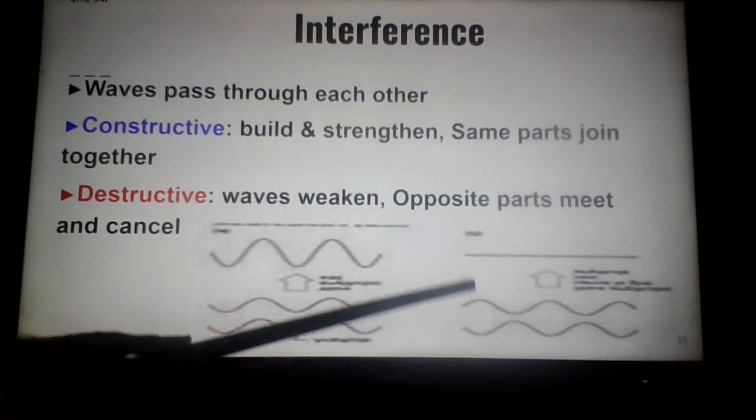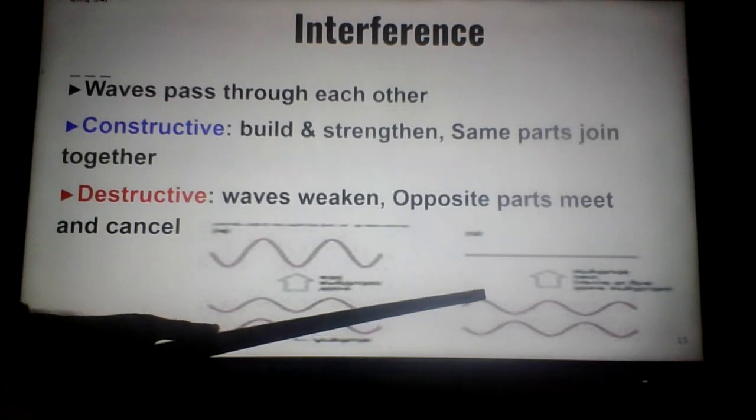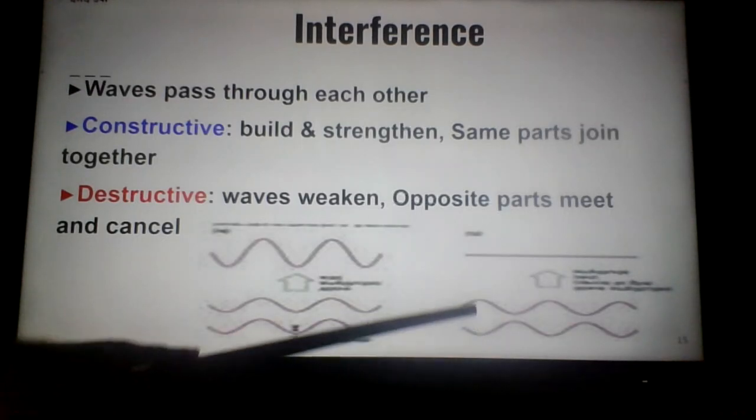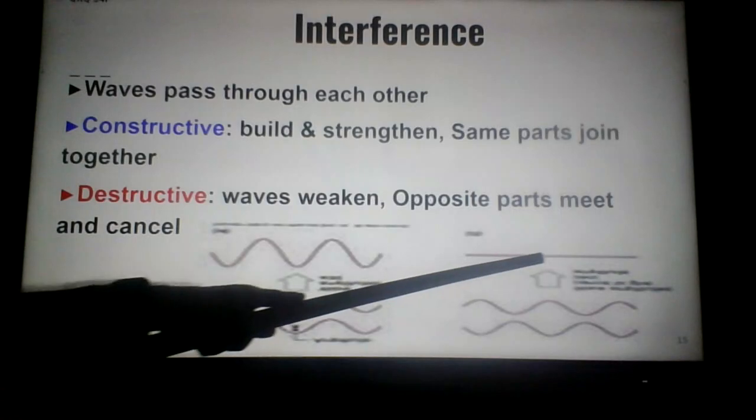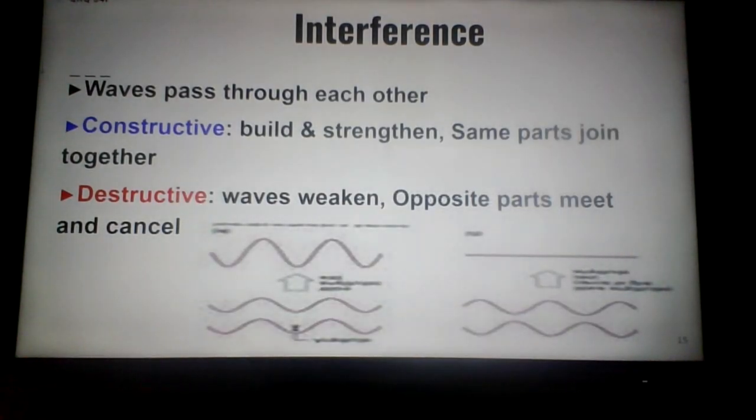Now this picture shows a complete cancellation because two perfectly identical waves meet a crest and a trough exactly just right and get a complete cancellation to where there's no more wave. That means no more light or no more sound. That doesn't happen a whole lot. Usually we get close to but not exact matchups, so we get a staticky sound or a really dim light. But interference is simply waves that pass through each other, and it can be either constructive or destructive based on how the parts collide. Ready?